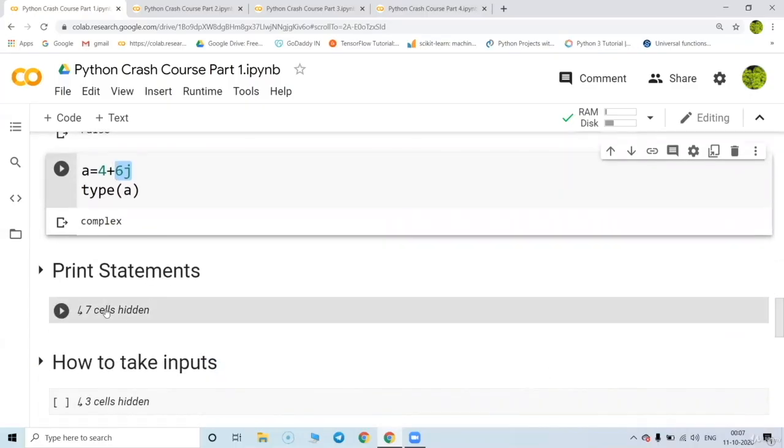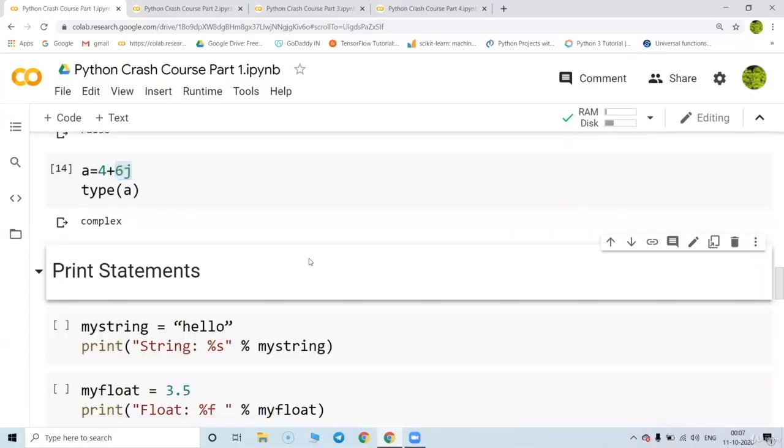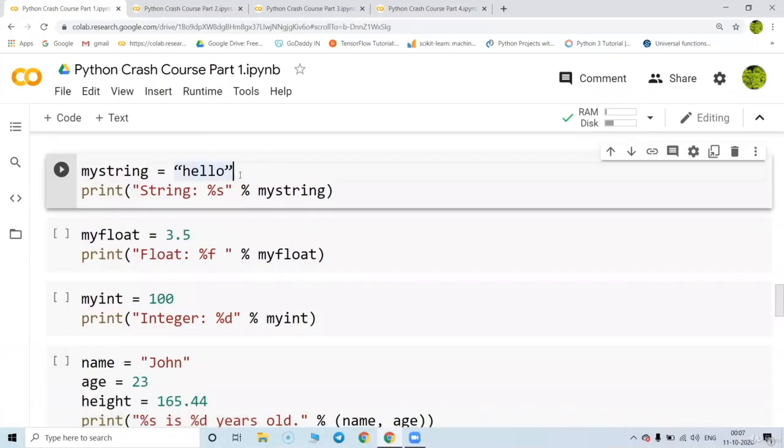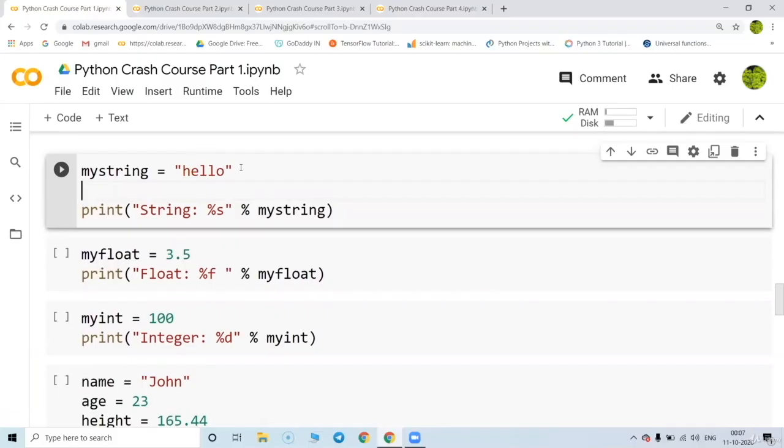Now going to the next part. What are the different print statements Python is comfortable working with? Suppose I am taking my string as hello, and if I want to print this hello, I can use the percentage format. The percentage s is for string.